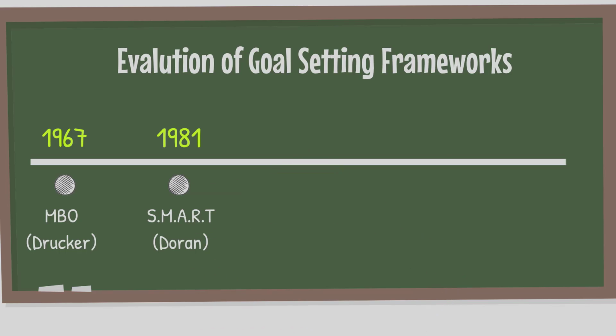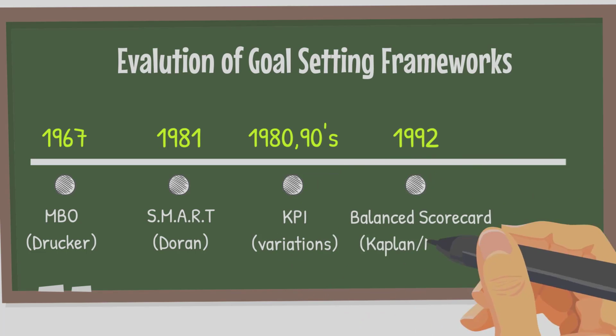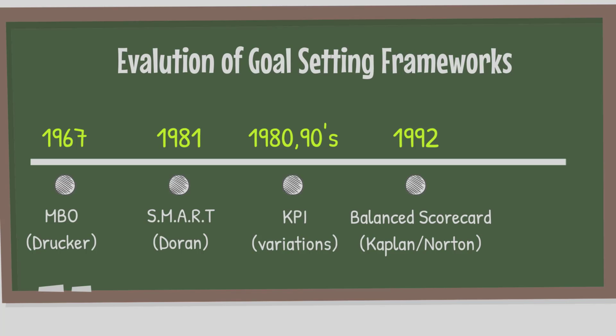In 1981, George Doran introduced SMART, which was designed for all employees. This was another critical advancement as it gave organizations a way of focusing people on key goals and measurable deliverables. In the late 80s and early 90s, key performance indicators and balanced scorecards were formalized by Robert Kaplan and David Norton. These metrics helped organizations measure critical business factors to determine how an organization and its people were performing.